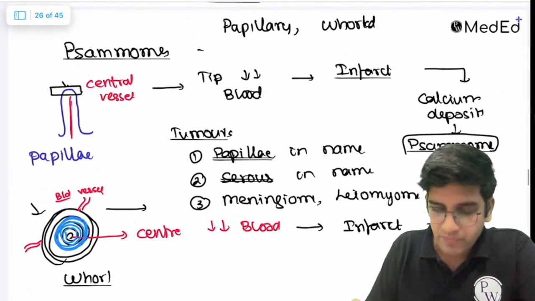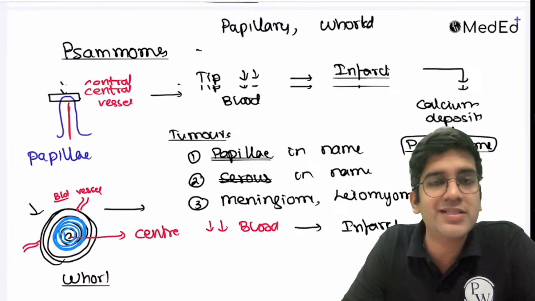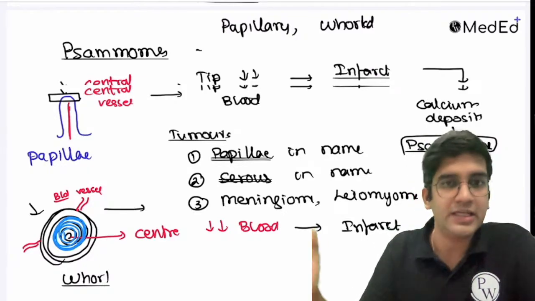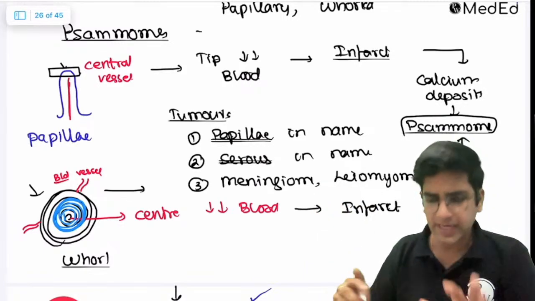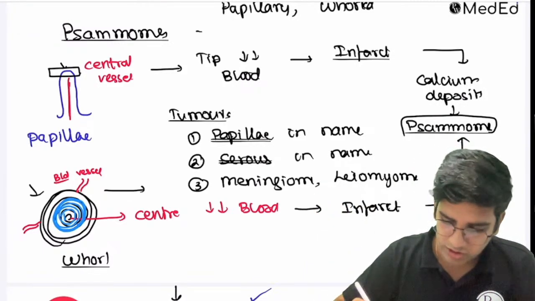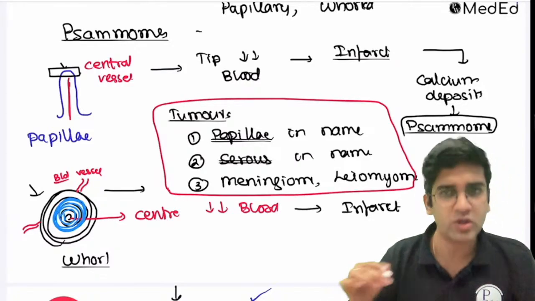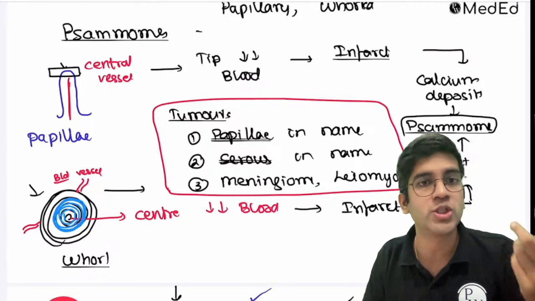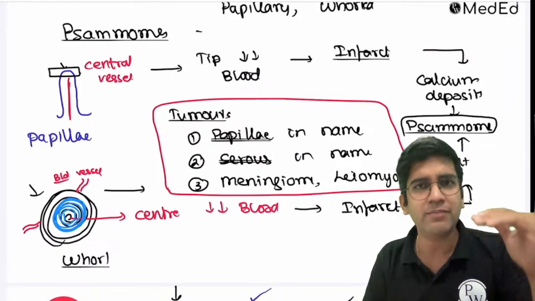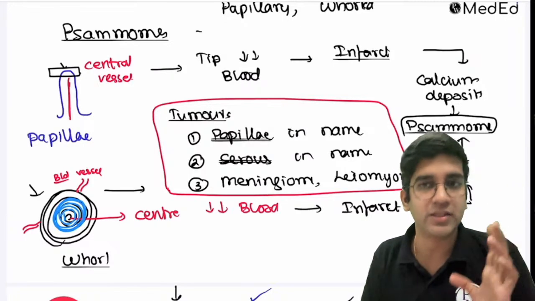So all these can end up having Psammoma bodies, because Psammoma happens whenever there's ischemia. Whenever there's cell death, Psammoma happens, right? That's the concept about Psammoma body. All these can definitely have Psammoma body. If you have a short note on Psammoma body, just write that these tumors, you can name whatever they are, can have Psammoma body. In your exam or viva you can answer conceptually, no need to memorize them. Tell them any tumor with papillary appearance, any tumor with whorled appearance can have Psammoma body, right?